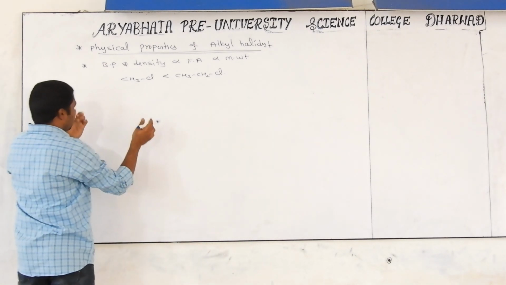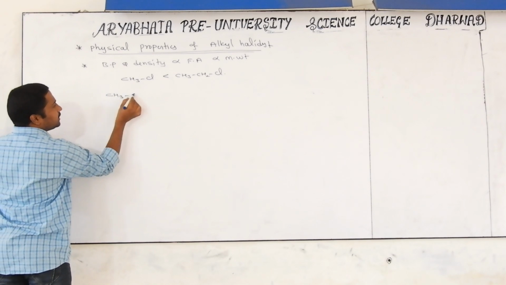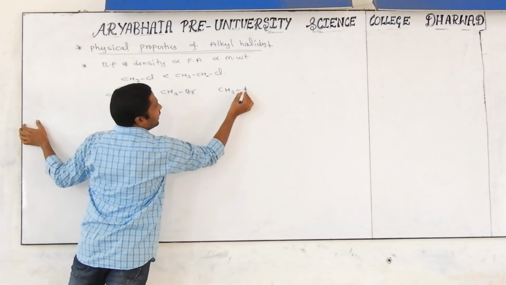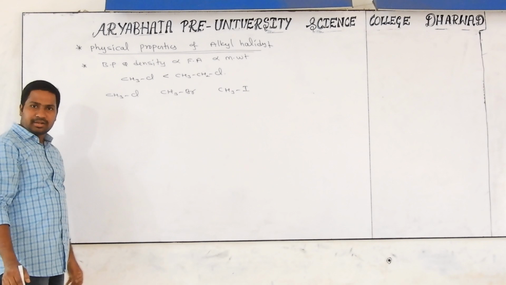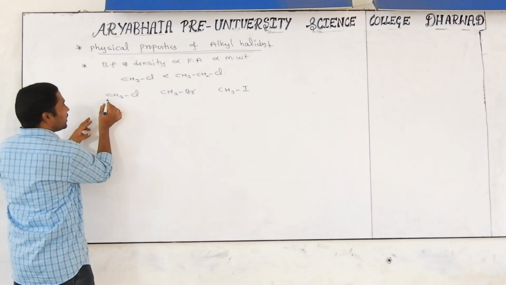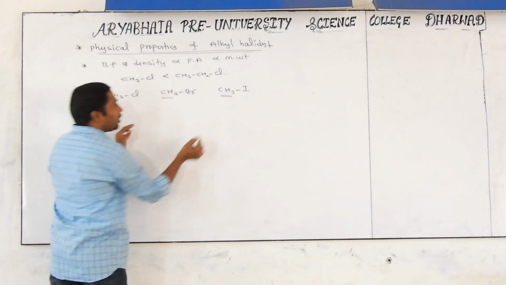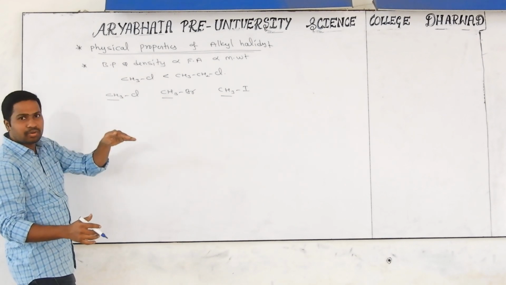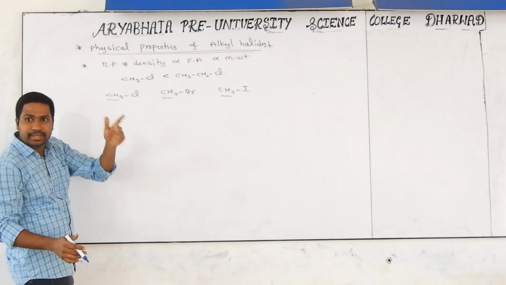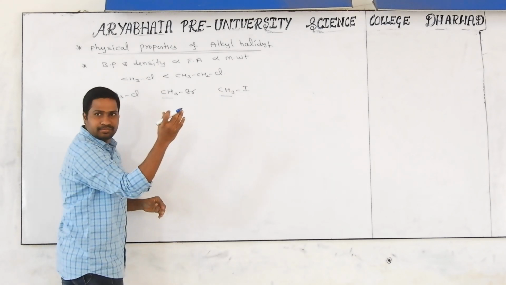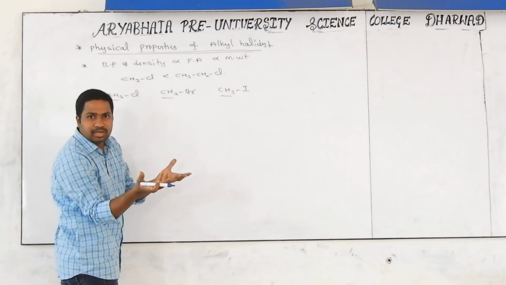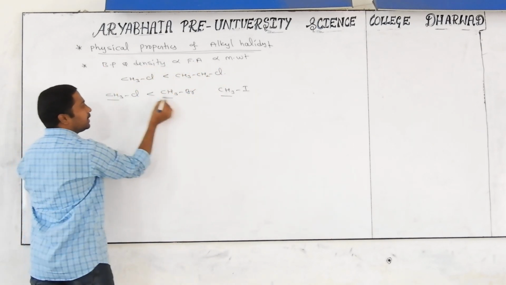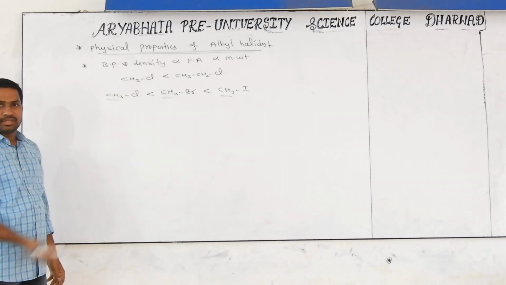I will ask you one more question. For example, CH3Cl, CH3Br and CH3I. What is the boiling point or density order? See, in all these, the methyl group is common. Now we have to compare with respect to the halogen. Going down from fluorine, chlorine, bromine, iodine, atomic mass and atomic number go on increasing. It is a heavy particle, so molecular mass will be high. Molecular mass is high, force of attraction is high, so both will be high. That's why the order comes like this. This is an important thing.